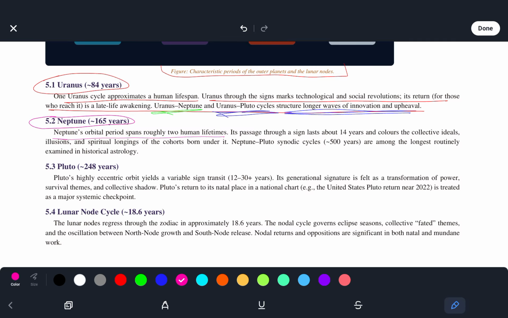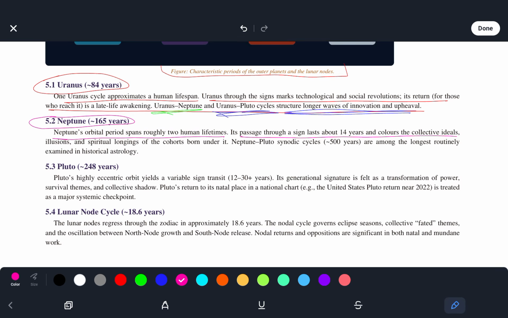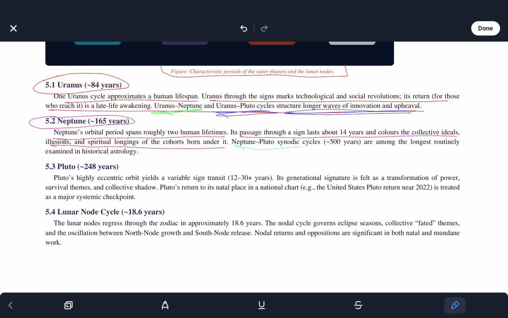Neptune's orbital period spans roughly 2 human lifetimes. Its passage through a sign lasts about 14 years and colors the collective ideals, illusions, and spiritual longings of the cohorts born under it. Neptune-Pluto synodic cycles, 500 years, are among the longest routinely examined in historical astrology.